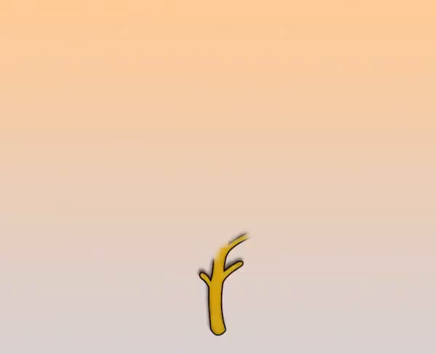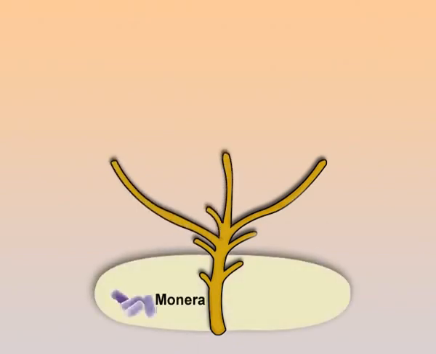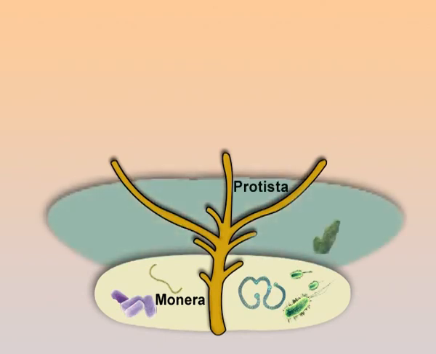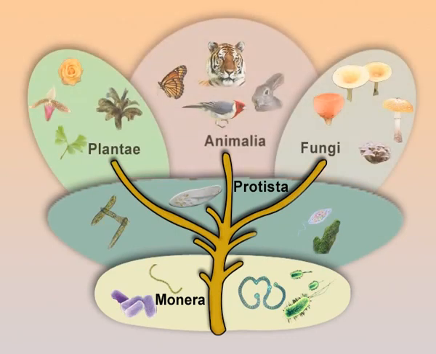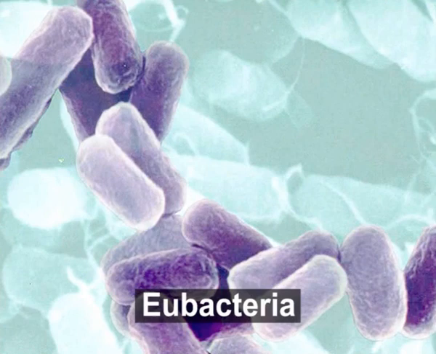Kingdom fungi. If you look at this 5-kingdom system, according to the classification, Monera represents the earliest group of organisms. Monera are thought to have given rise to Protista. From Protista, the 3 other kingdoms of organisms, namely fungi, plantae, and animalia, evolved as shown here in the visual. Monera includes prokaryotes like eubacteria and archaeobacteria.